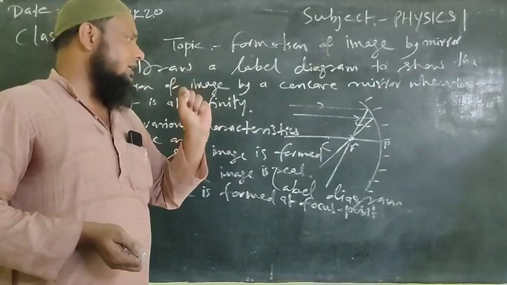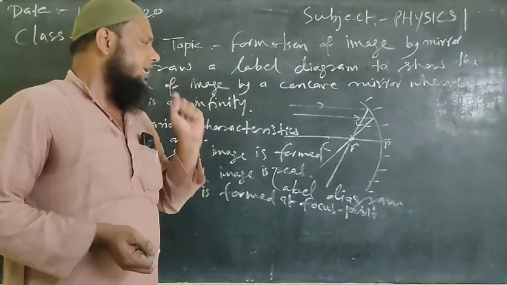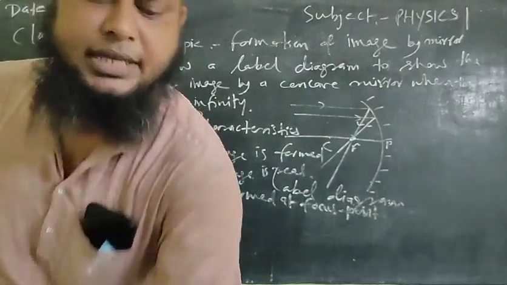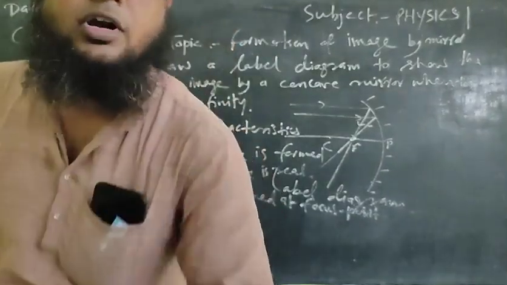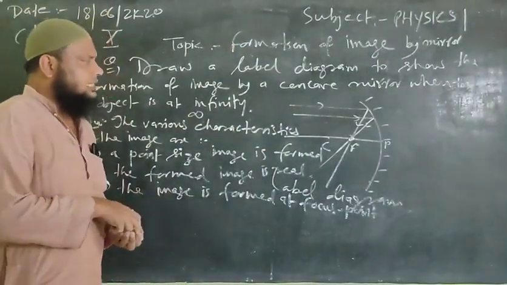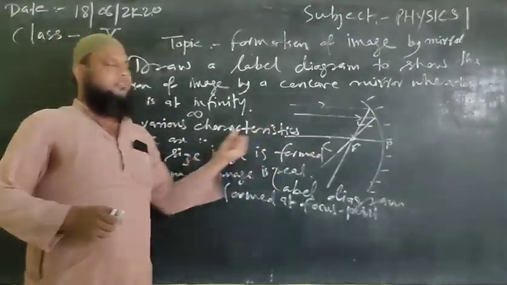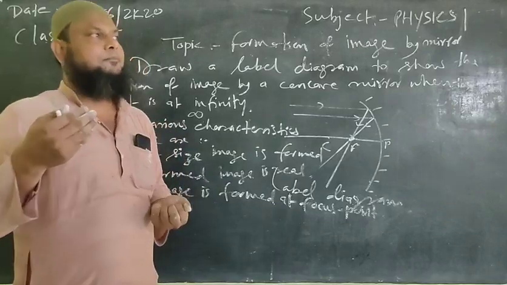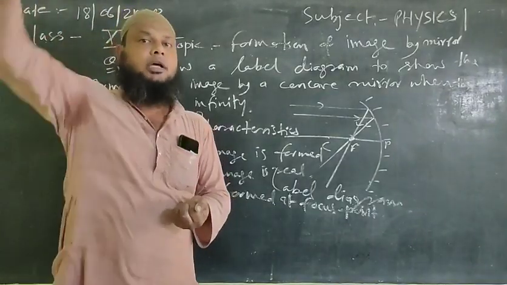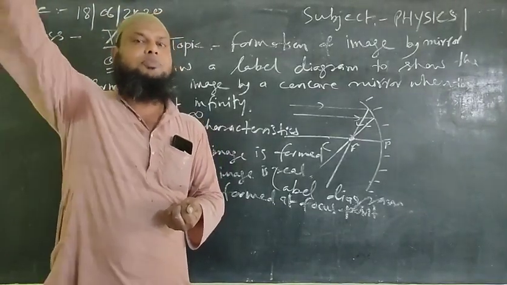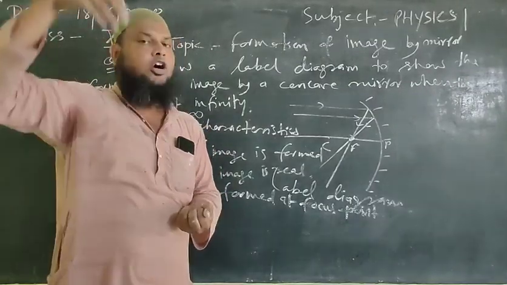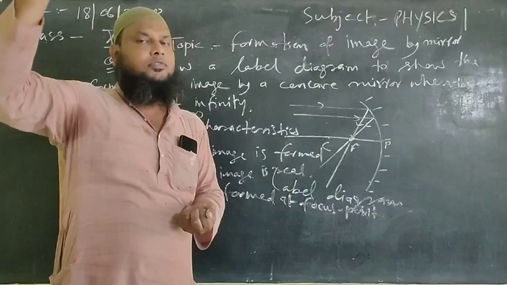One more thing should be in your mind. If we are interested in studying an object which is at infinity, what will we go for? We'll go for establishing the object beyond the center of curvature. For example, if we are interested in studying the moon or the sun, these are far objects, treated as distant objects or objects at infinity.